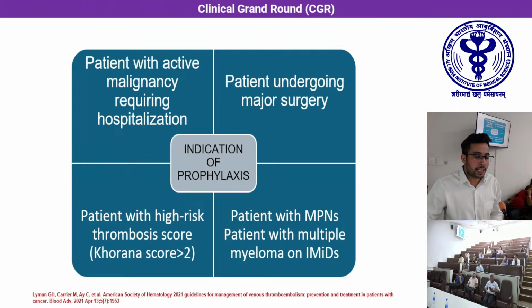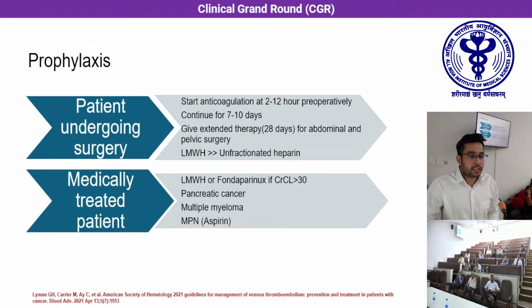The indications of prophylaxis are patients with active malignancy requiring hospitalization due to any cause, patients undergoing major surgeries, patients with high risk of thromboembolism calculated by Khorana score of more than 2, and patients with myeloproliferative neoplasm or multiple myeloma receiving immunomodulatory therapies.